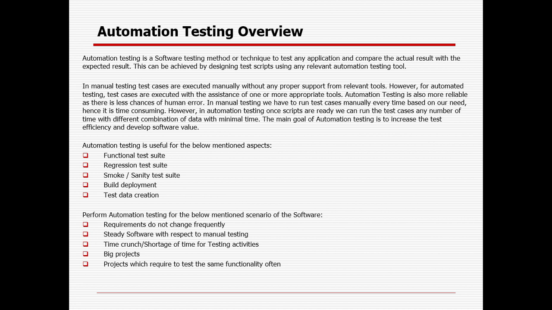And automation should be for a big project, and for those functionalities which will be required multiple times instead of only one time, right? And in case there is a time crunch or time shortage, you can automate those activities, right?